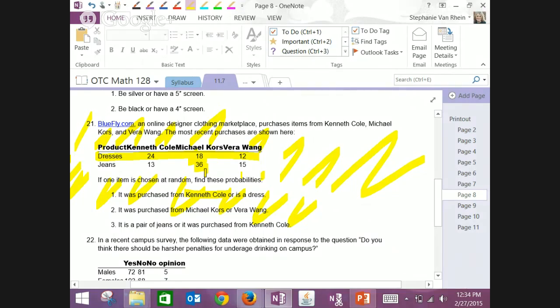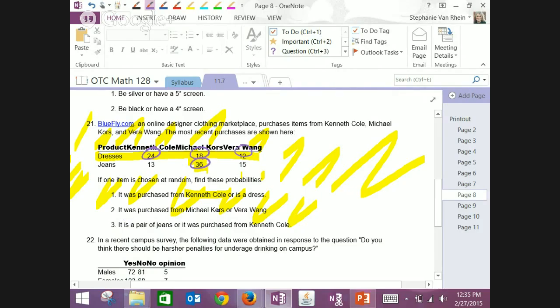You wouldn't necessarily have to take 24 plus 18 plus 12 plus 36 divided by the total. It's kind of like that dice one. If you circle what meets the category, all the dresses plus all the Kenneth Coles, I just add up the circles. And then divide by the total number of purchases.